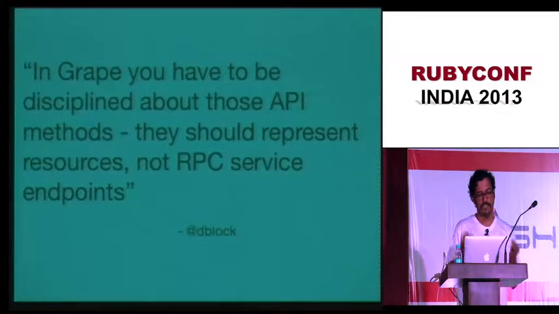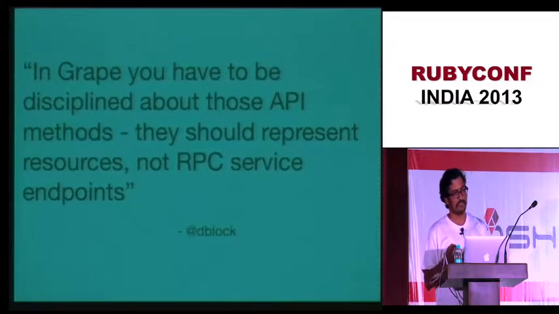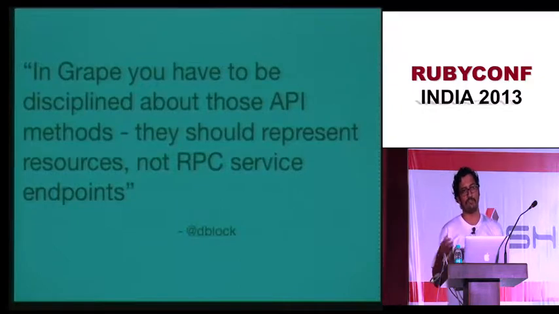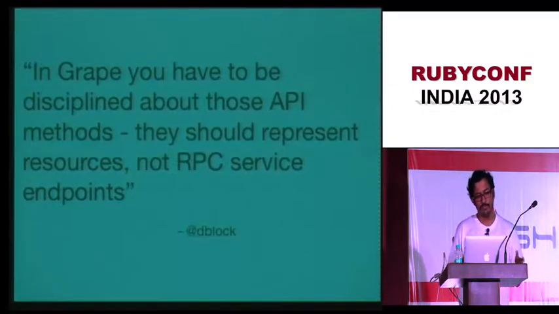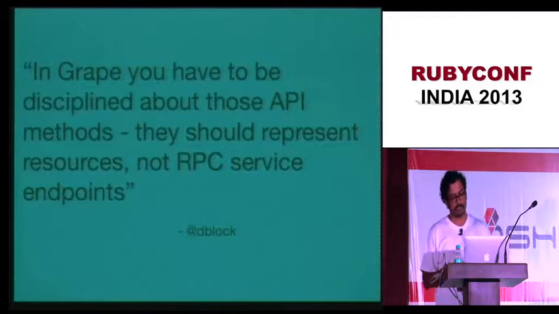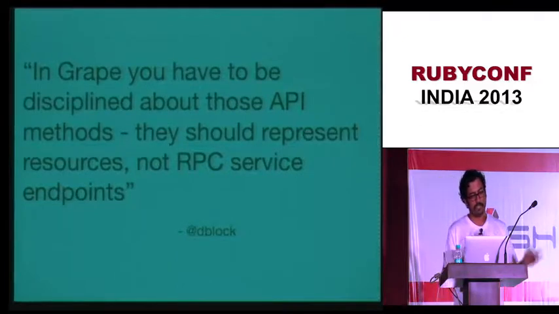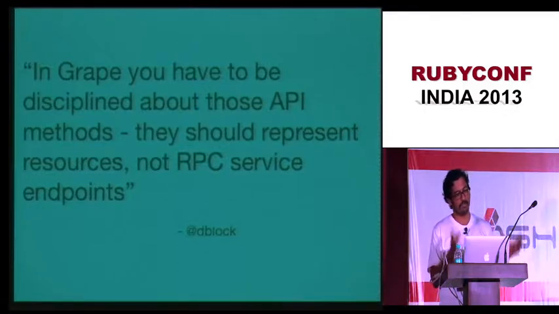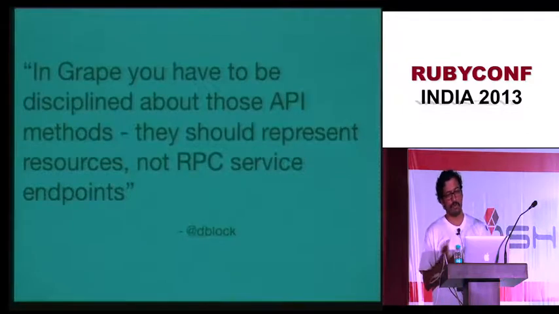But because Grape is a DSL, its reason for existence is to allow you to specify the API you want. It is possible, hypothetically, that you can define a bad API, right? But Web Machine is saying that, look, I have this perfect scaffold of state and the transition between states. You can do no wrong.